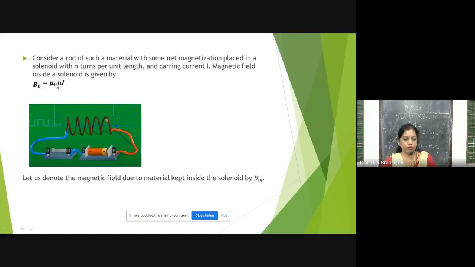So B0 is equal to mu 0 n I. Mu 0 is the permeability of free space, n is the number of turns, and I is the current. This circuit diagram is drawn so that you can understand: this is the battery, and the current is flowing. So this is B0. Let us denote the magnetic field due to the metal kept inside the solenoid by Bm. B0 is when there is no material inside the solenoid, but if some material like an iron rod is placed in the solenoid, then we have the magnetic field given by Bm.